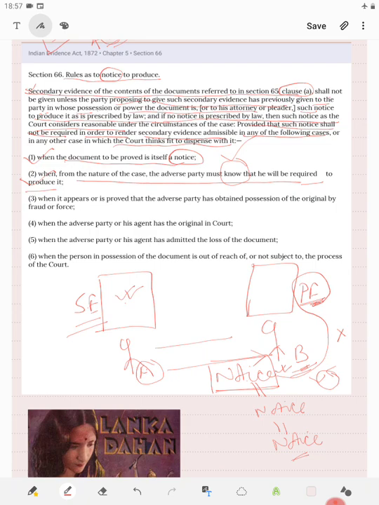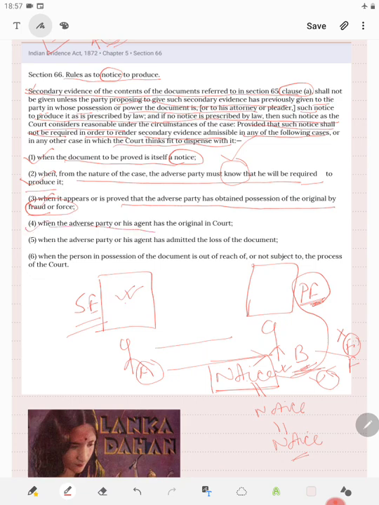When it appears or is proved that the adverse party has obtained possession of the original by force or fraud. So, when say party B has obtained the possession of the original by force or by fraud, in that case also the notice need not be given.